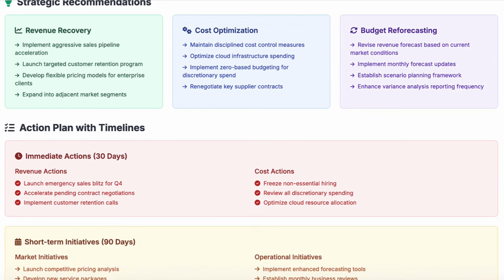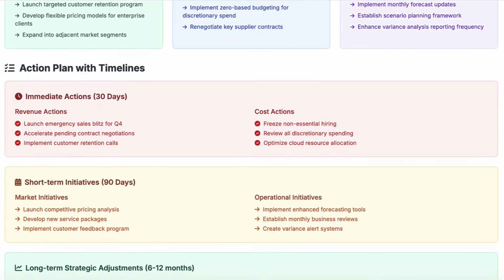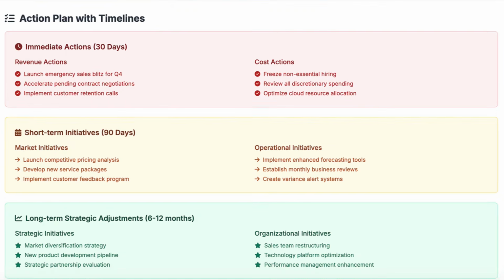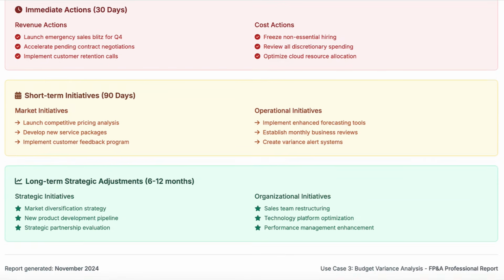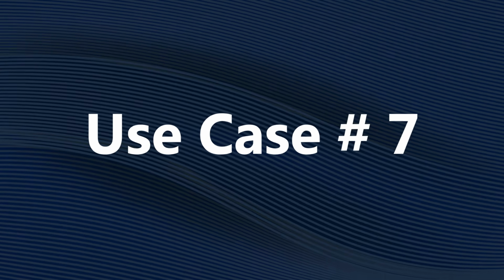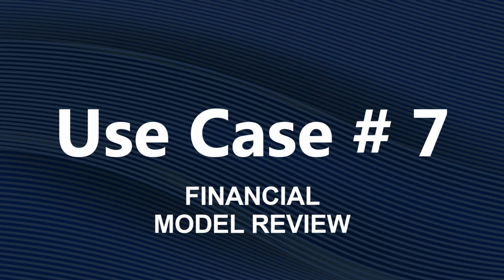Strategic recommendations with actual timelines, immediate actions for 30 days, short-term initiatives for 90 days. This includes everything a professional BVA should have. Variance explanations, impact assessment, actionable recommendations. And last use case is financial model review.